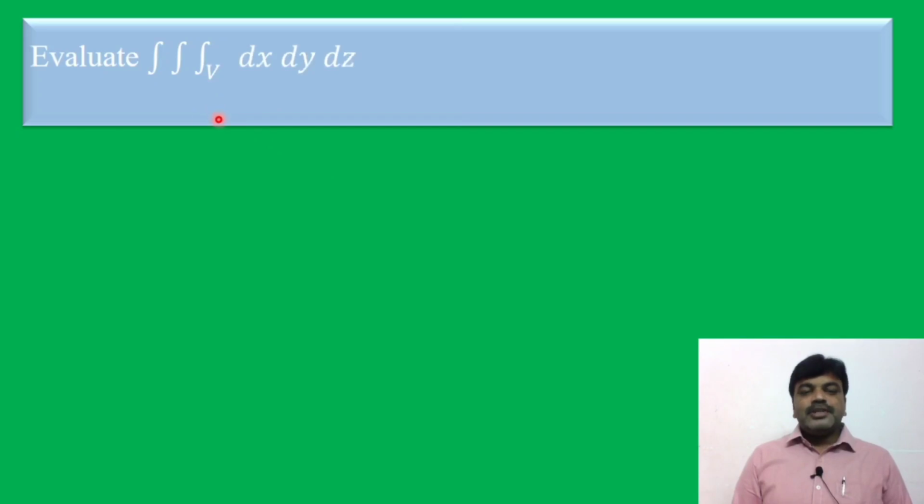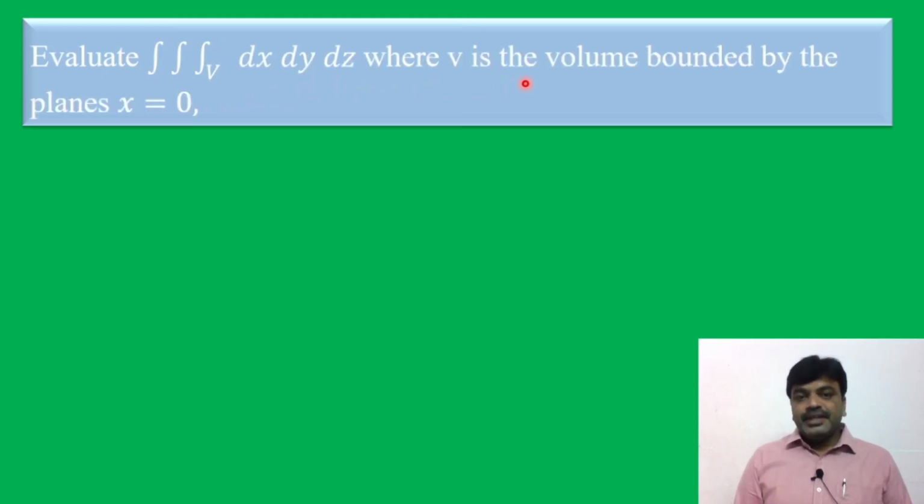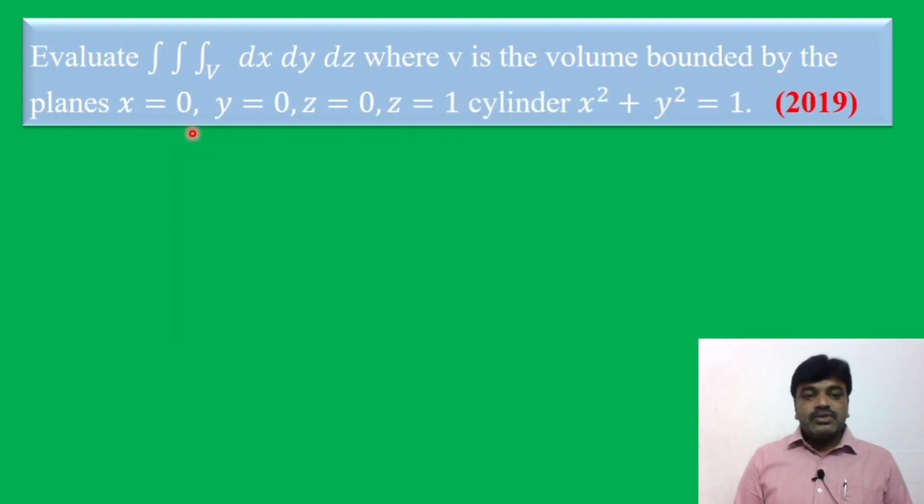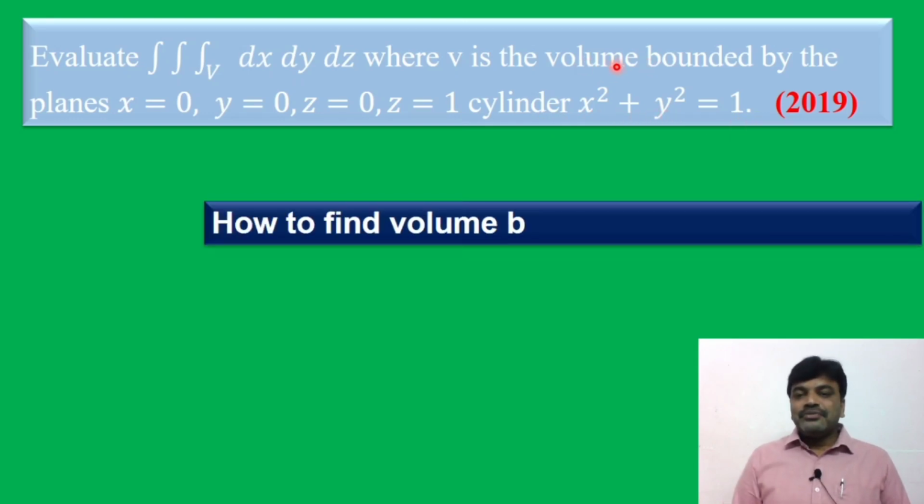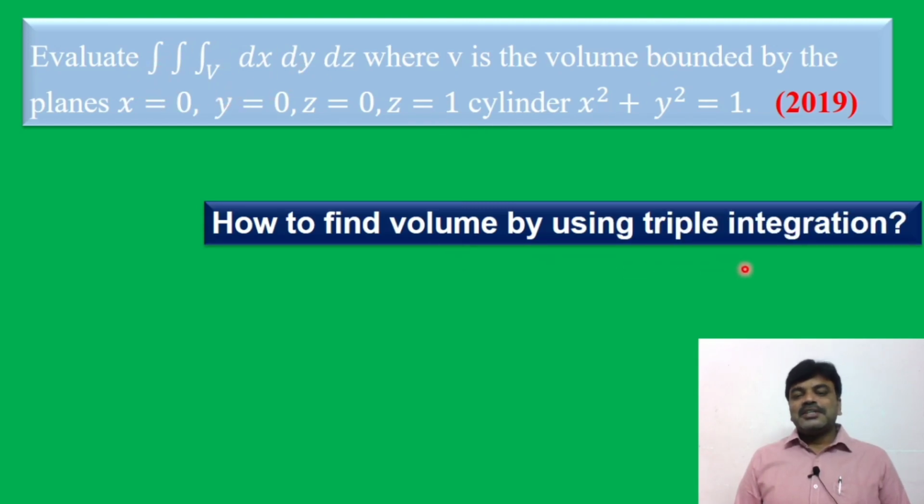Evaluate the triple integral of v dx dy dz, where v is the volume bounded by the planes x is equal to 0, y is equal to 0, z is equal to 0, z is equal to 1, and the cylinder x square plus y square that is equal to 1. How to find volume by using triple integration.